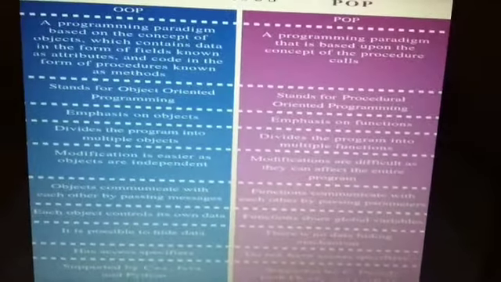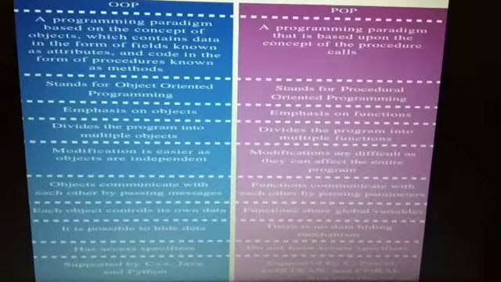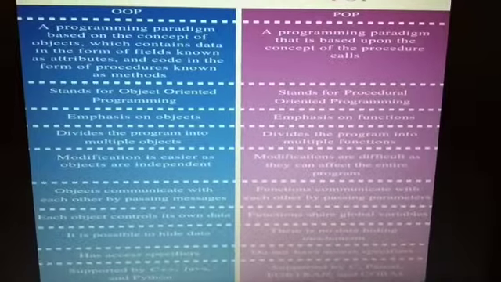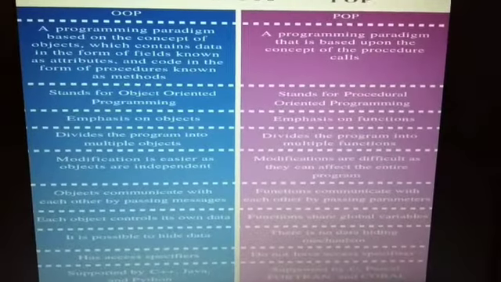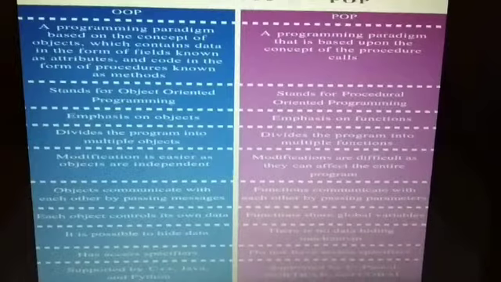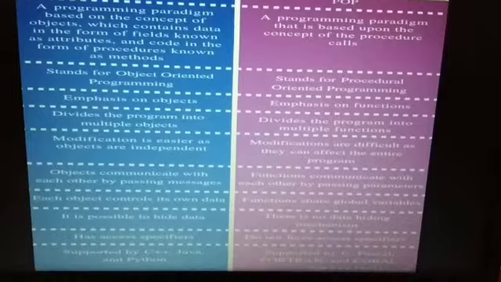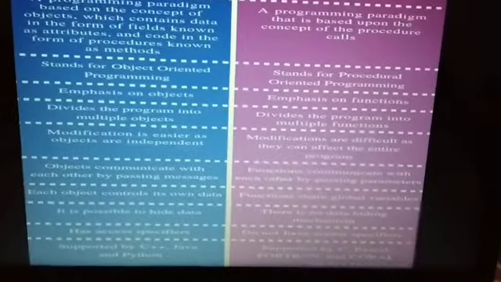In OOP, there are access specifiers, but in POP, there are no access specifiers. Access specifiers are like private, public and protected. But in POP, everything is public. OOP is supported by C++, Java and Python. POP is supported by C, Pascal, Fortran and COBOL.